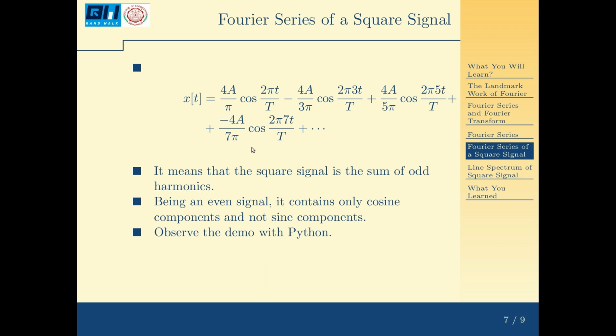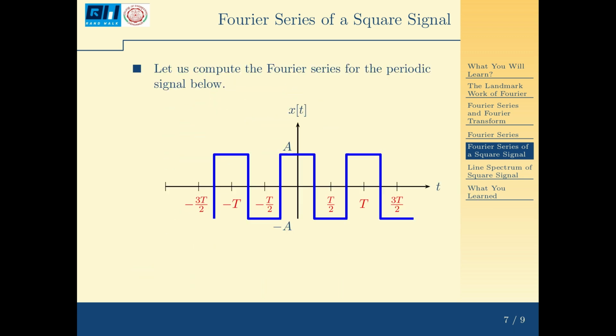Minus 7 etc. So, you can see that every other term is a negative term. It means that the square signal is a sum of odd harmonics. Being an even signal, it contains only cosine components and not sine components. Now, in this equation, if I put t equal to 0, the function value is A. You can go back and see that if I put t equal to 0, the function value is A.